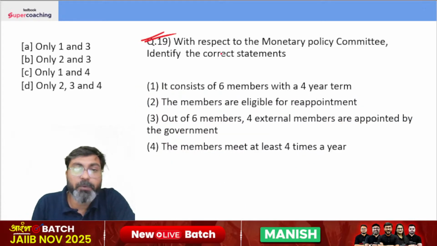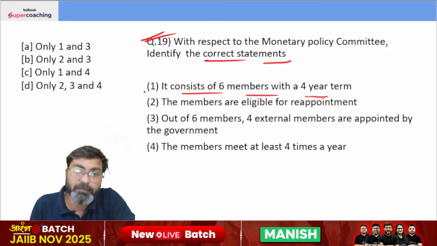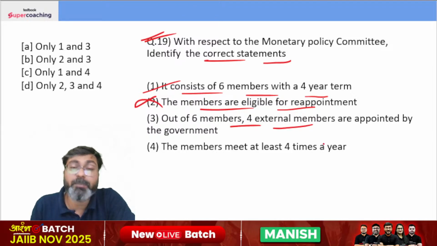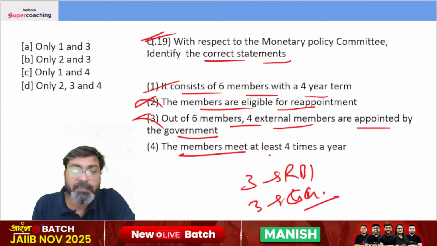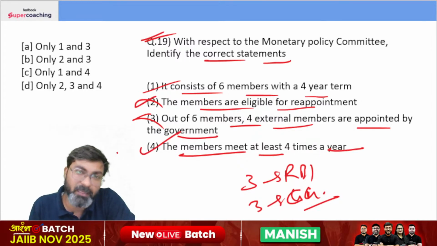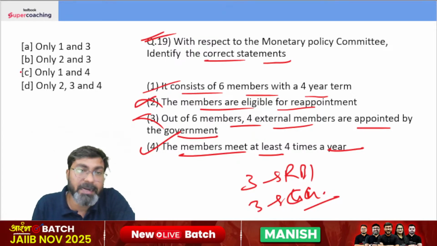With respect to the Monetary Policy Committee, identify the correct statement. It consists of 6 members with a 4-year term. Yes. The members are eligible for reappointment. No, they are not. Out of 6 members, 4 external members are appointed by the government. No, 3 are from RBI and 3 are from the Central Government. Not 4. Right. The members meet at least 4 times a year. Yes. According to the RBI Act, they must meet at least 4 times a year. But generally, the Monetary Policy Committee report comes every 2 months. The right answer is option C.